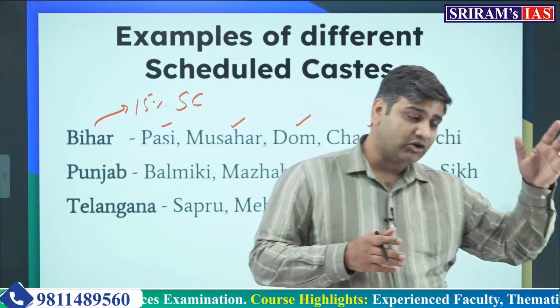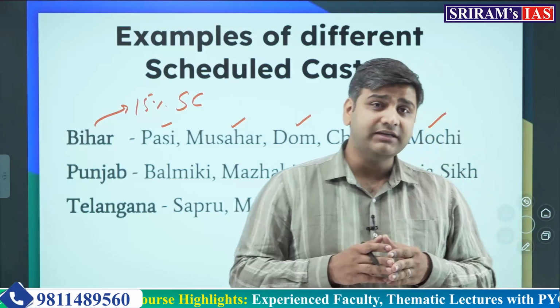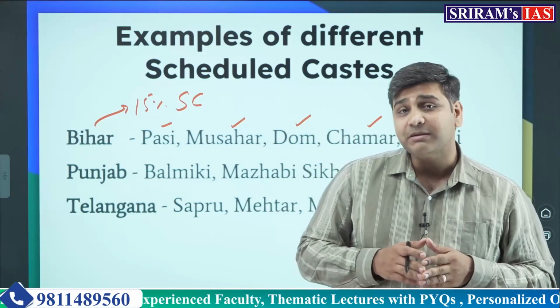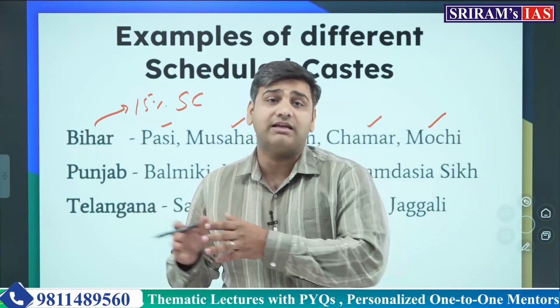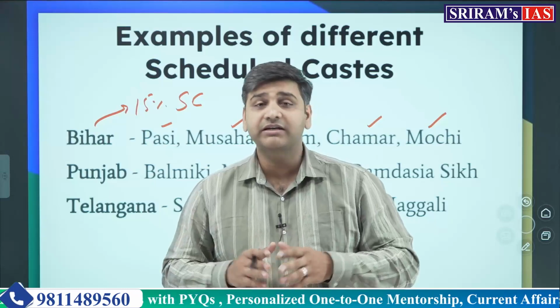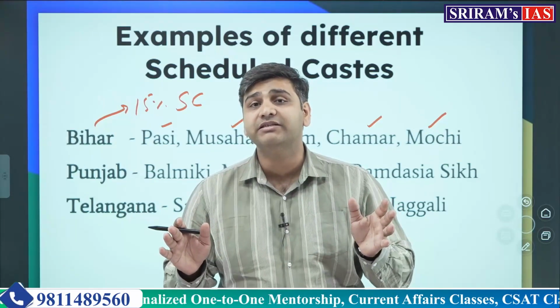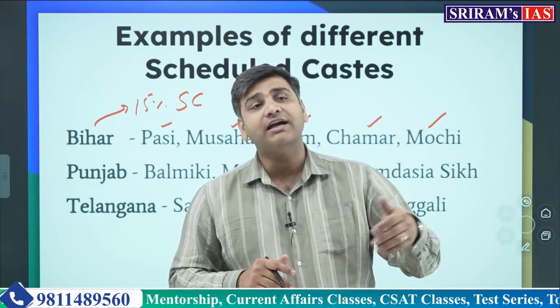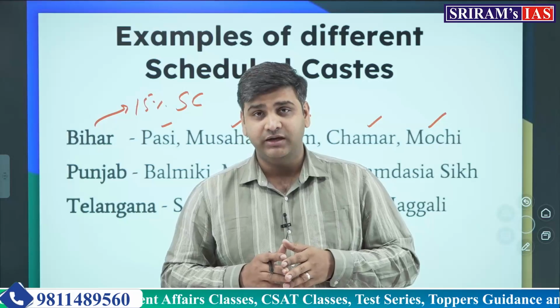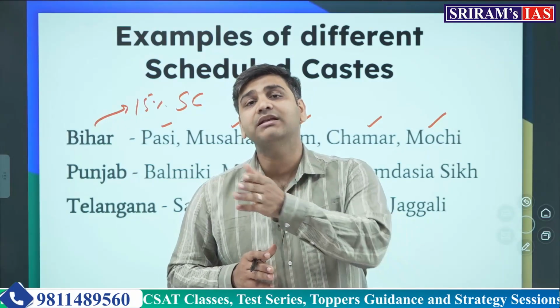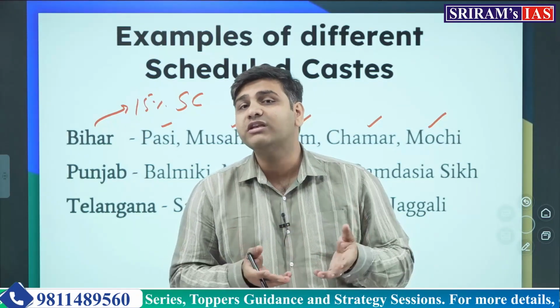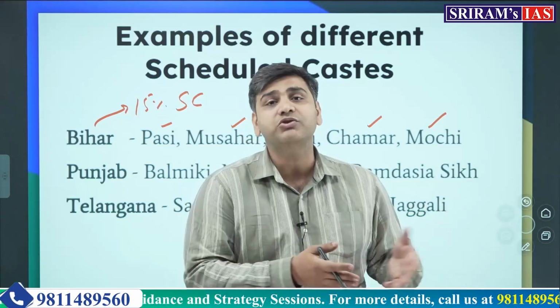There was the Indra Sawhney case in the 90s. It allowed for the subcategorization of other backward classes, OBCs, but it did not extend the subcategorization facility to scheduled castes and scheduled tribes. It also gave the provision of creamy layer to OBCs, but there was no creamy layer provision for scheduled castes and scheduled tribes.